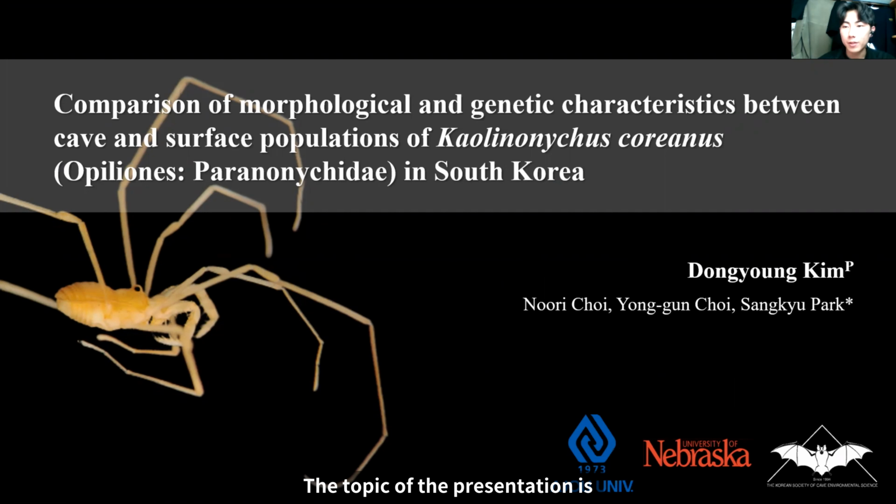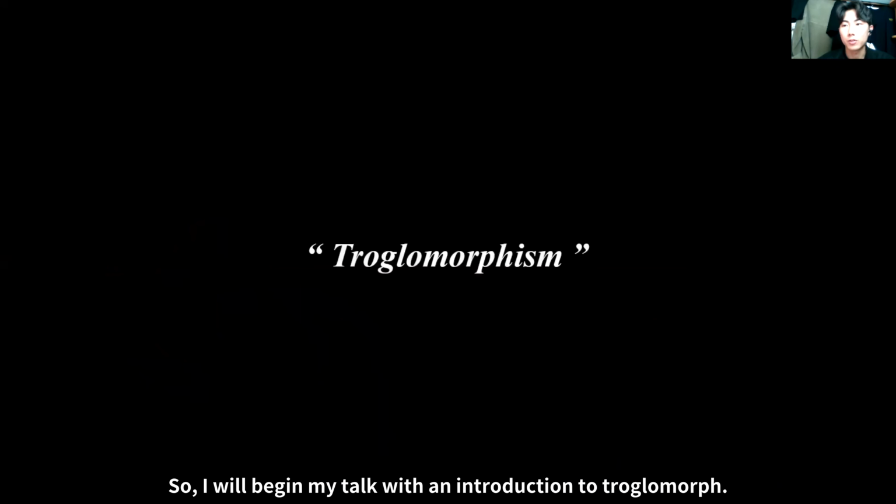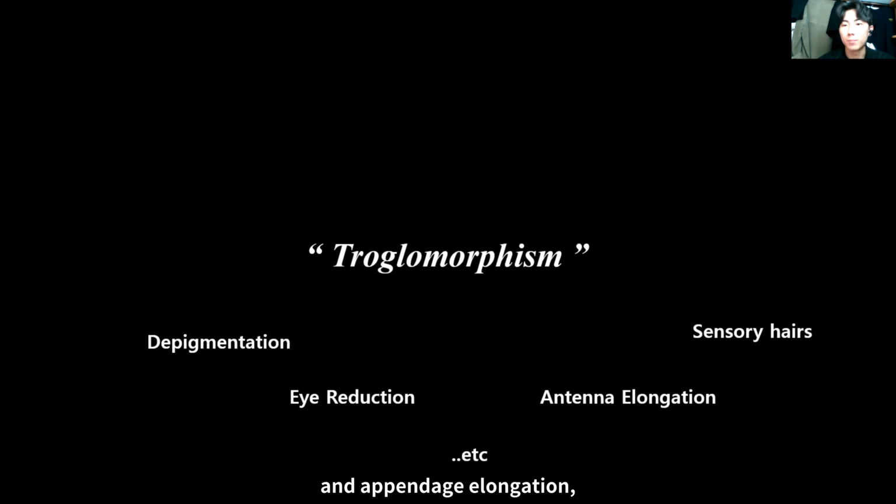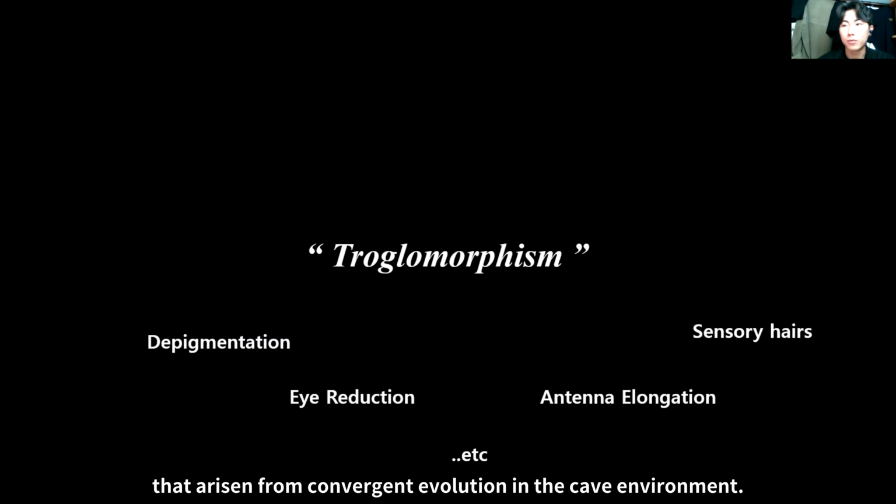The topic of the presentation is the differences between cave and surface populations of a cryptic harvestman endemic to South Korea. So I will begin my talk with an introduction to troglomorphism. Even though caves exist in numerous regions around the world and there is a wide variety of taxa in those caves, cave-adaptive organisms show common traits. We call this troglomorphism, and such features include depigmentation, eye reduction, and appendage elongation, which are morphological traits that arisen from convergent evolution in the cave environment.